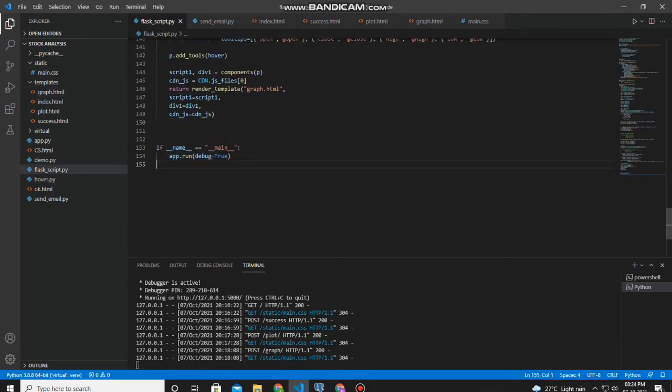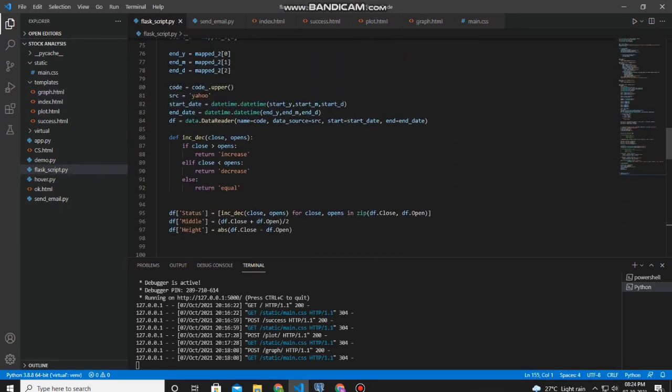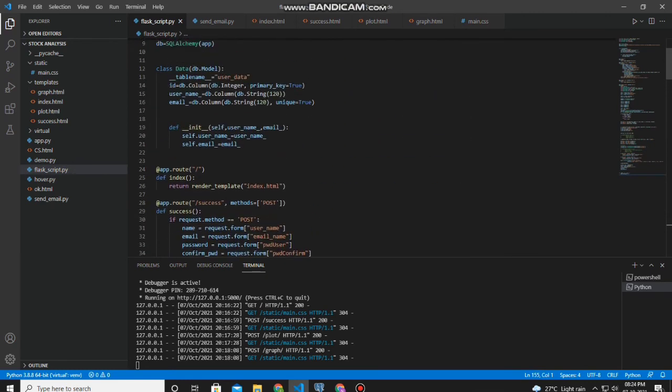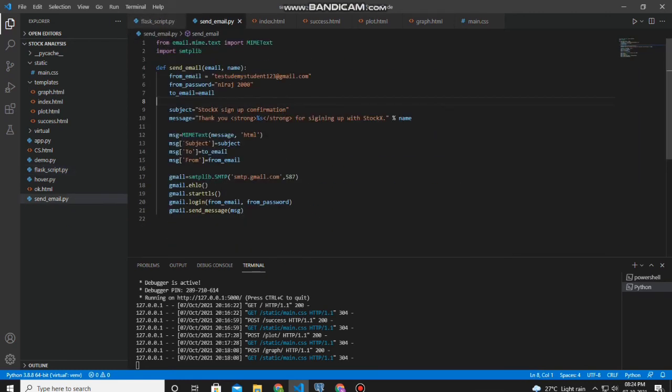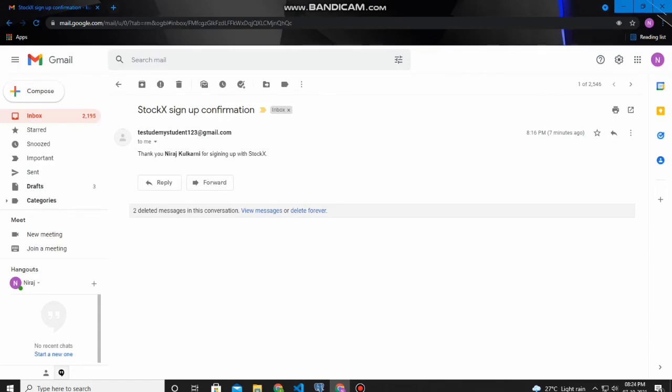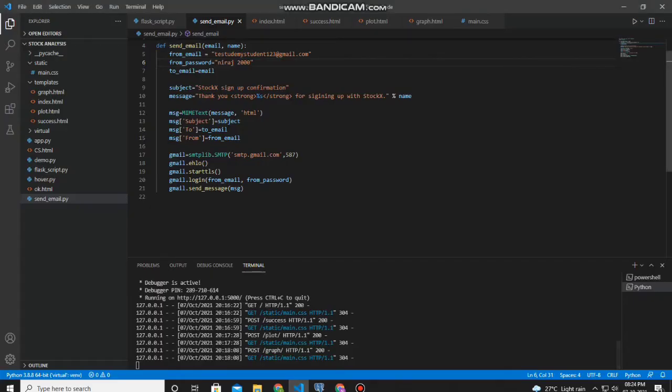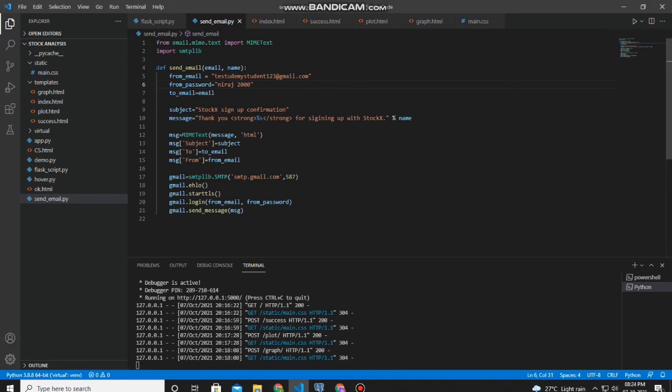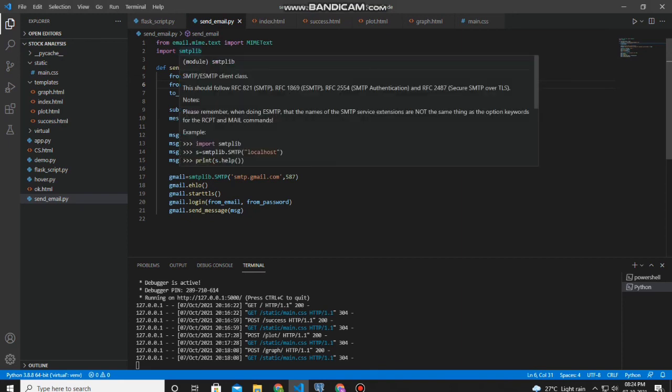And let me explain the send email function now. This function actually sends an email from the host, which is this, to the user. And this is the message that you get. Thank you for signing up with StockX. As you can see, thank you, your name, signing up with StockX. That's the message that you get from this code. So we have used the SMTP protocol over here, that is Simple Mail Transfer Protocol. And yes, that's it. This is the code.